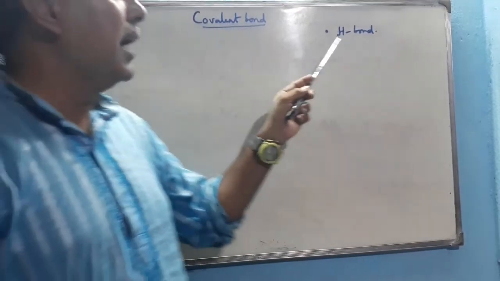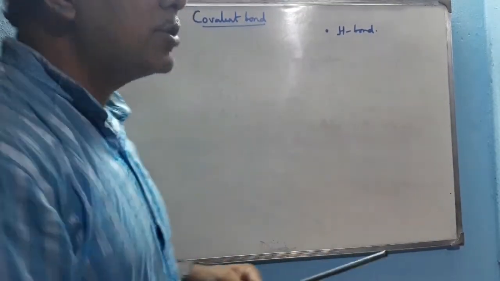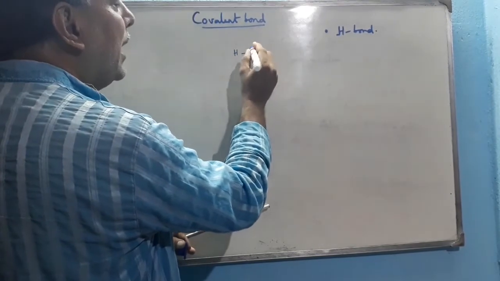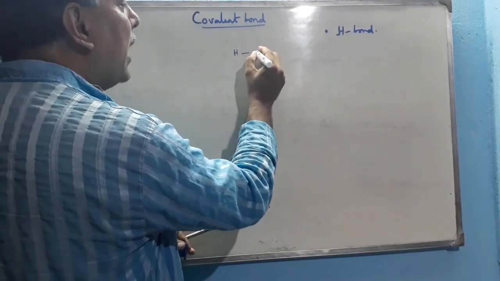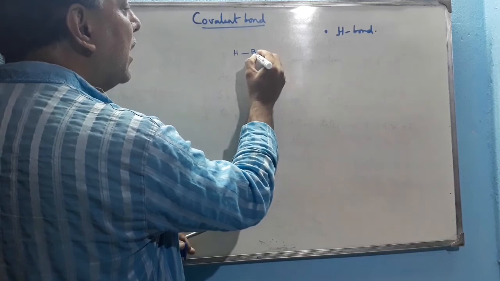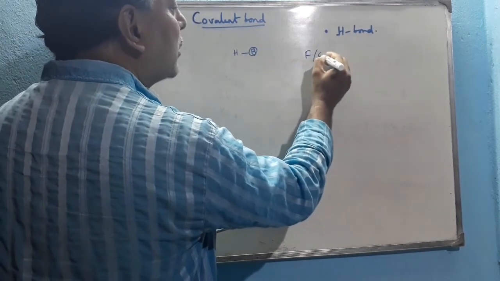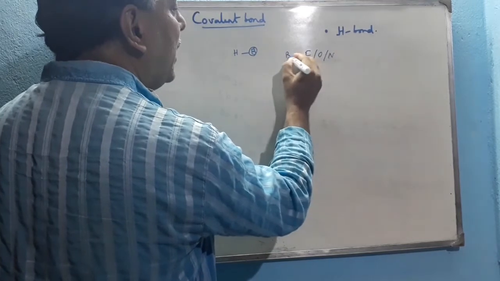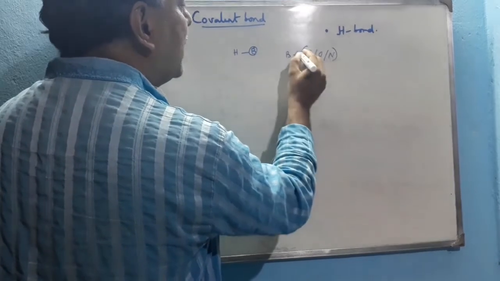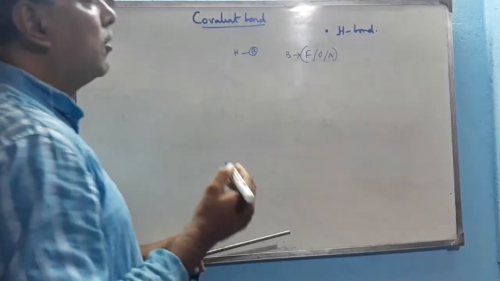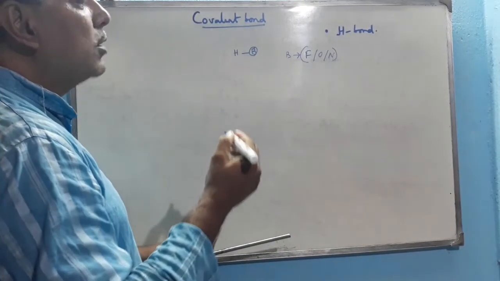Our next part is the hydrogen bond. Now what is a hydrogen bond? Whenever hydrogen is directly or covalently attached to any of these three elements, suppose B is either of these three elements: fluorine, oxygen or nitrogen.